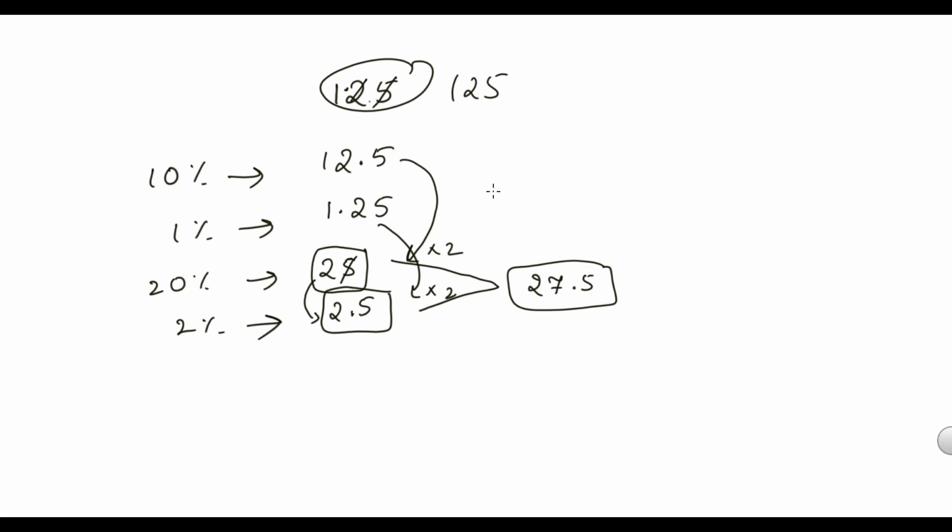Right? For any number, I can find the value of 20%. When we get the 20% value, 1/10 of it is 2%. If you add 20% and 2%, the total will become 22%. Clear, right? If you're finding 22% of any number, you can take it as 20% plus 2%. 375. What is 20% of 375?